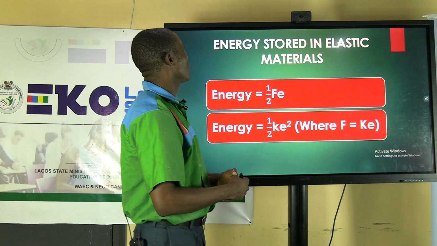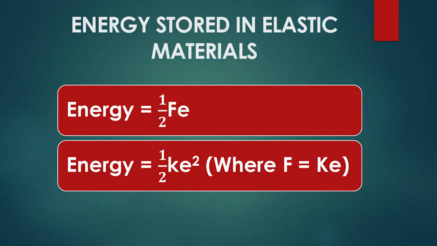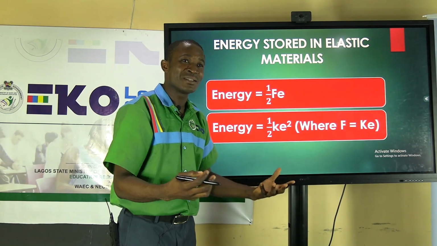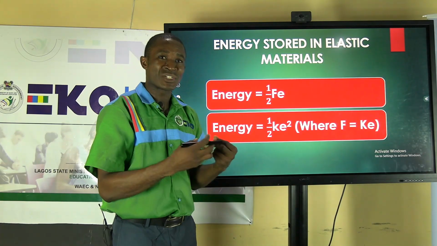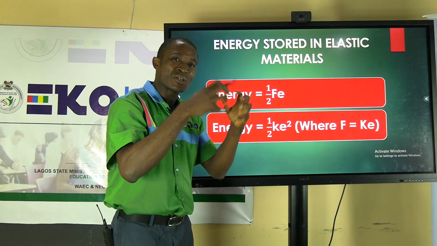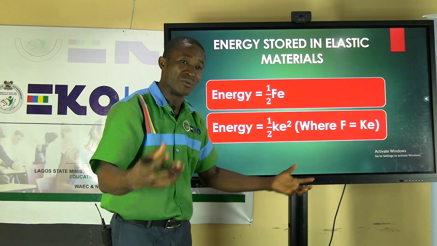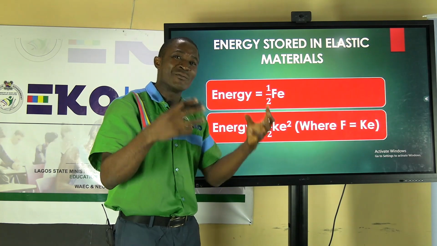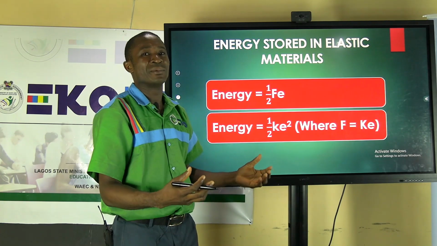Now, when we talk about elastic materials, it means these are materials that can regain their sizes, their shapes, when a distorting force has been removed. So there is a characteristic nature of the energy that is stored in them.